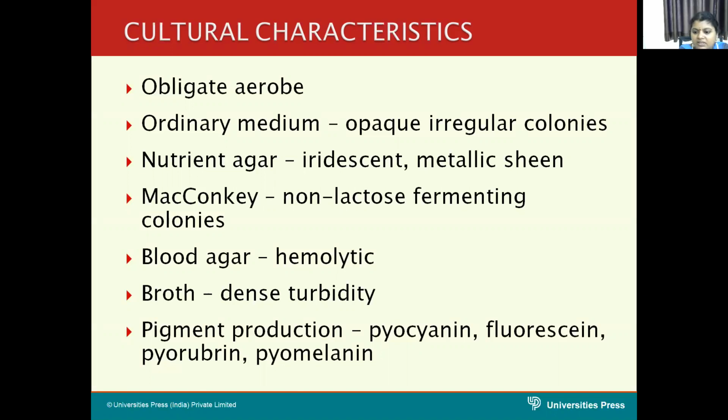Whereas fluorescein is soluble in water but not in chloroform. Sometimes in old cultures it may be a yellowish brown pigment. Other pigments like pyorubin, rubin meaning red color, and pyomelanin, meaning the pus has a brown or black color.